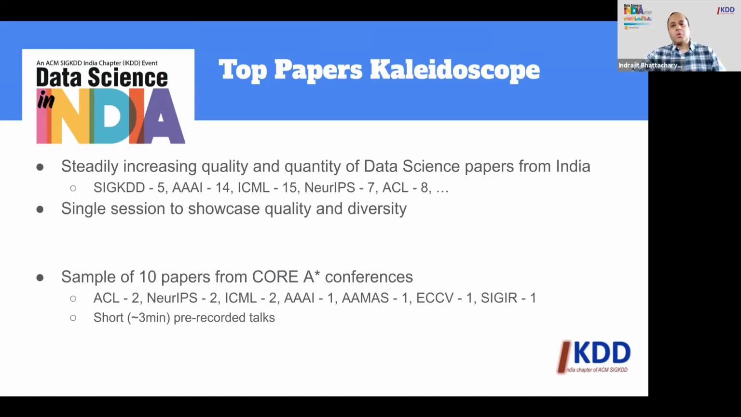As we all know, the quality and quantity of papers from India in data science has been improving steadily over the years. There are 5 papers in the currently ongoing CKDD conference, 14 in AAAI, 15 in ICML, 7 in NeurIPS, 8 in ACL, and so on.